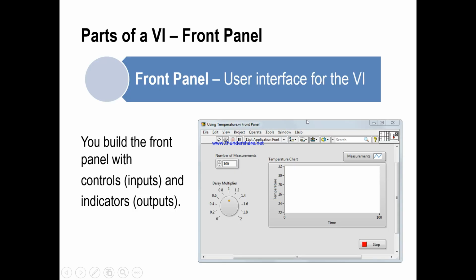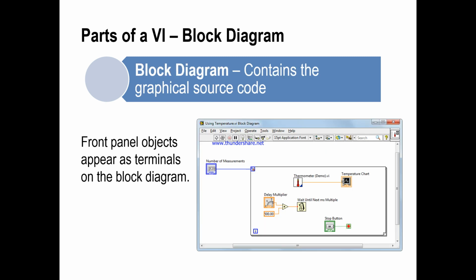So what is the front panel? The front panel is the user interface for the VI. You build the front panel with controls as inputs and indicators as outputs. Now the second part of the VI is the block diagram. The block diagram contains graphical source code. Front panel objects appear as terminals in the block diagram. I know you know very well how the front panel terminals appear in the block diagram.